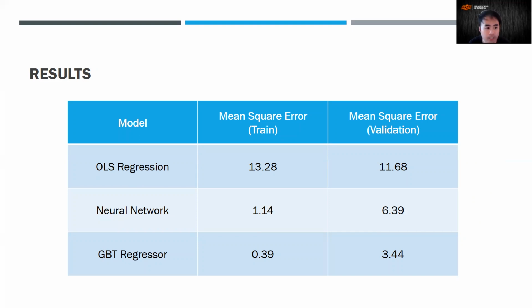And now with the neural network, we were able to improve this even further with the training mean square error of 1.14 and the validation mean square error of 6.39. Our best model is the gradient boosting model, and this one has a training mean square error of only 0.39 and the validation error is only 3.44.